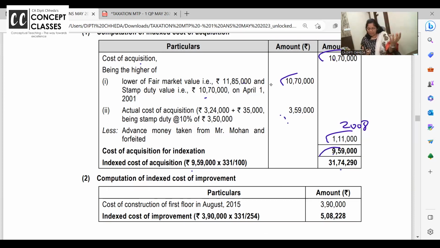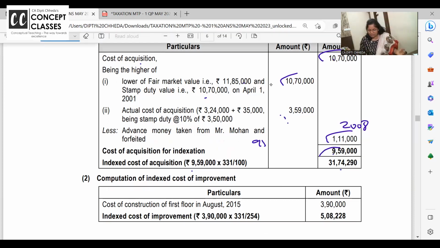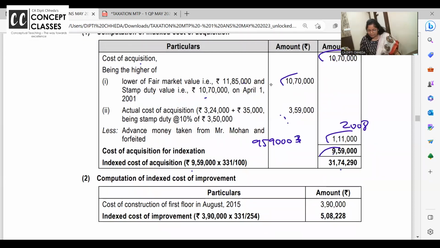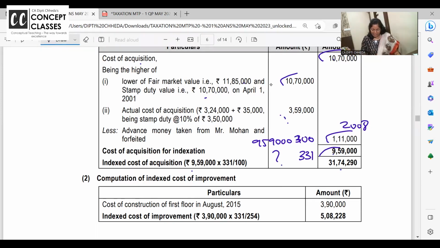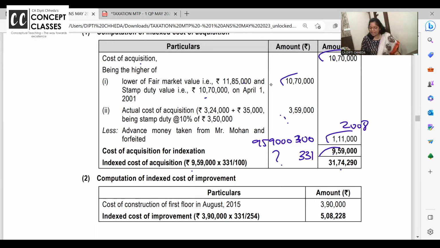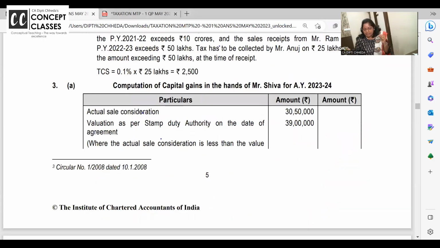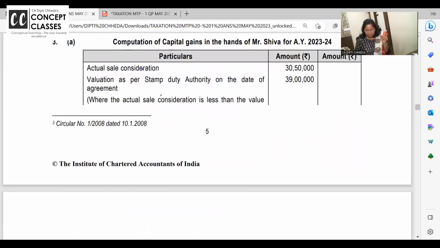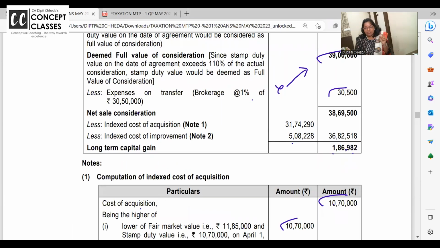तो your 9,59,000 is how much? I always say remember like this. 100 has become 331. 959 is how much? And you get this. Then take cost of improvement. Okay, once again I want to revise sale consideration. फिर से एक बार. Sale consideration, what we will take? Stamp duty value on the date of agreement, not on the day of registration, because token amount was received by check. Okay, expenses as a percentage of actual sale consideration, not the stamp duty value.